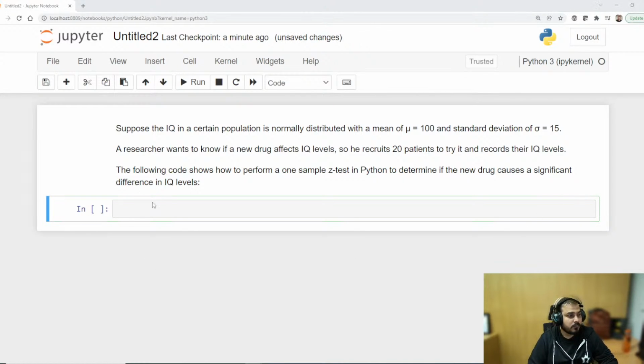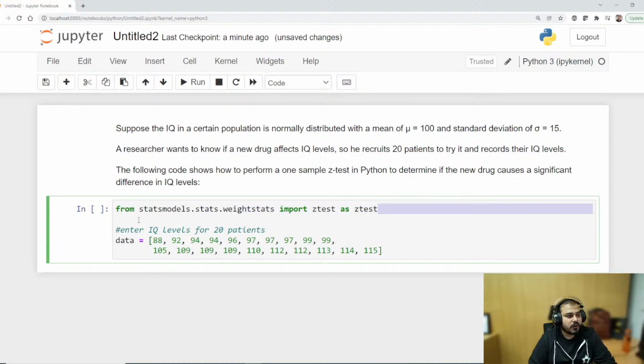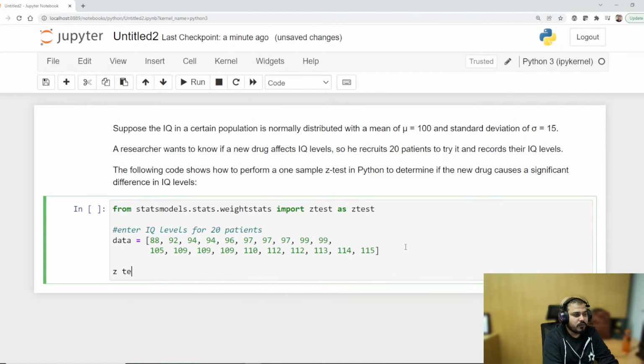I'm just going to execute this, and let's say that I have these 20 records. For Z-test, we use this library, statsmodels.stats.weightstats, import ztest as ztest. So these are my 20 patients, and I have recorded the IQ after the medication is applied. Now, in order to apply Z-test, no need to do that much calculation. Just write ztest, and here just give the data, and the next parameter is this IQ, that is 100, which you are trying to compare to basically reject the null hypothesis or not.